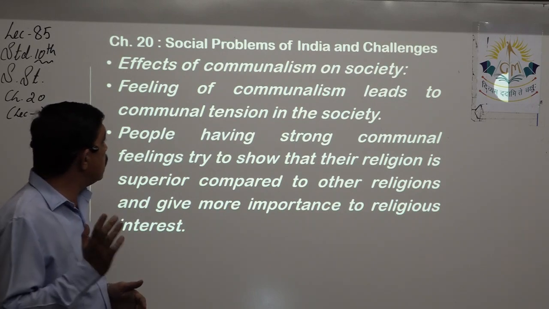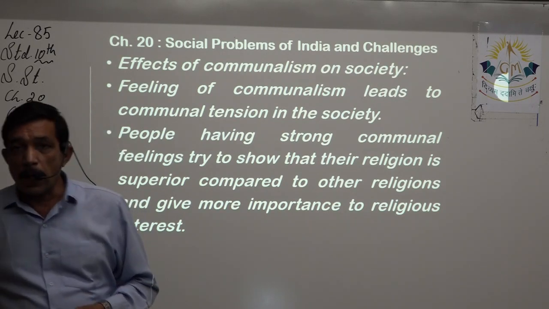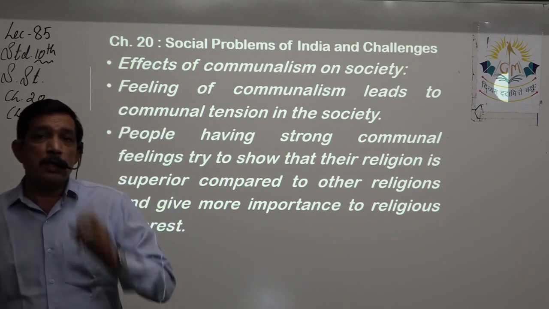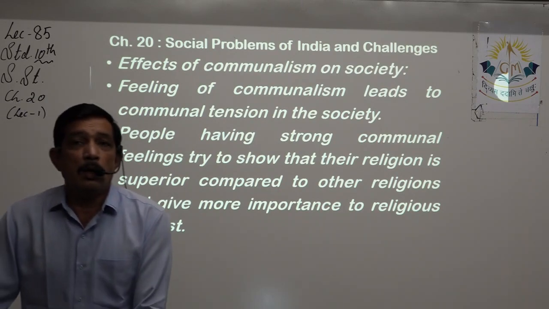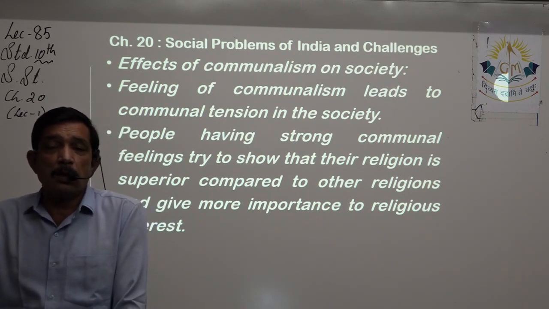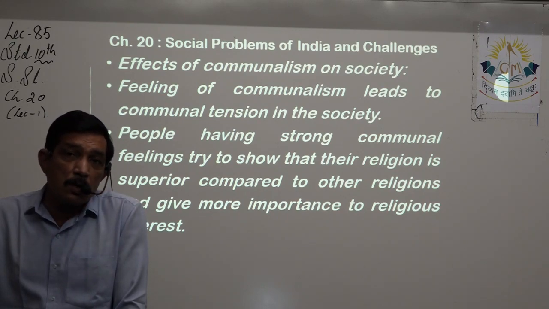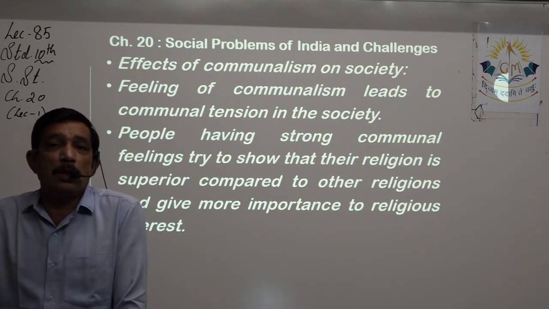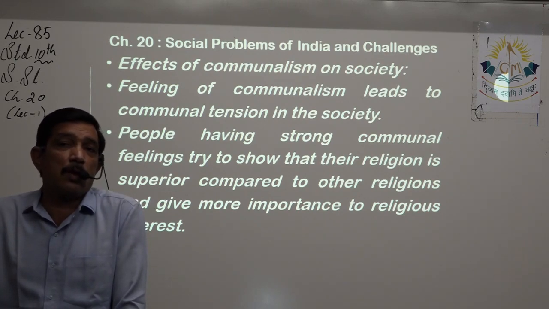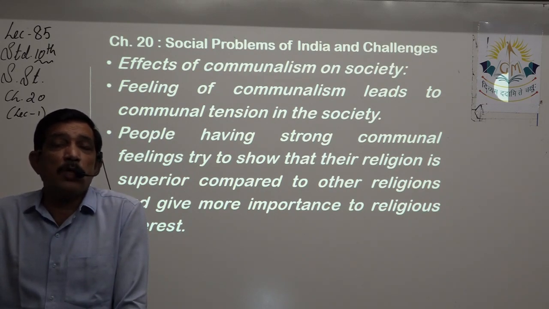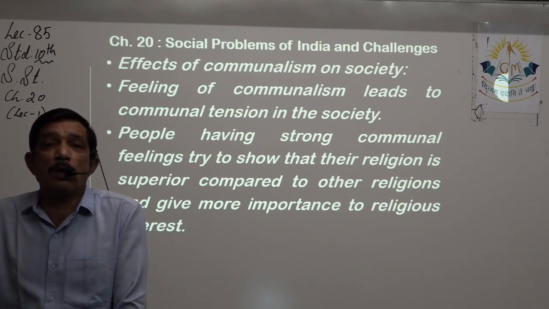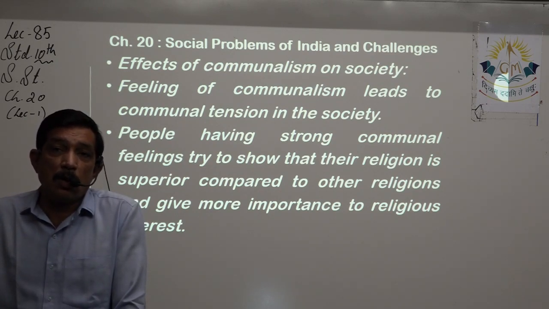So, effects of communalism on society. Feeling of communalism leads to communal tension in the society, right? When such tension mounts in the area or in the city or in a particular region, yes, the society becomes tense because of communal tension that is happening. Sometimes it may result in communal violence also, and usually the area or the region gets sealed off. Lots of security forces are needed to keep control over there, so that people do not come out of their houses, do not increase tension, and acts of violence are not done.